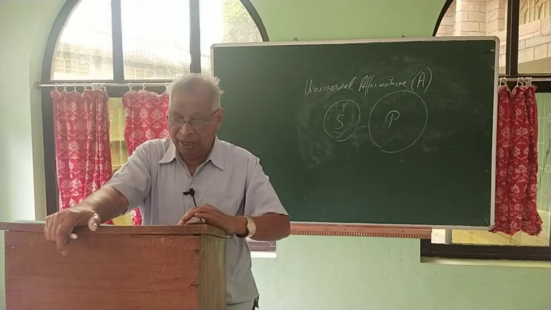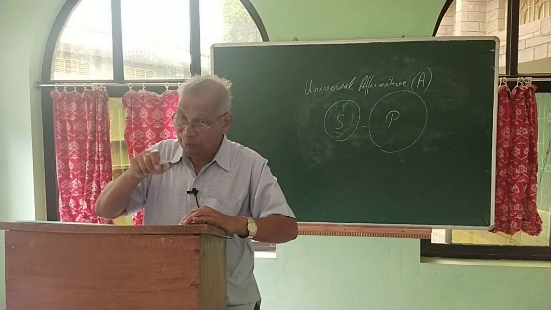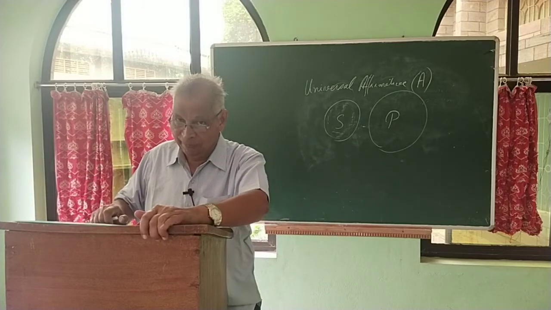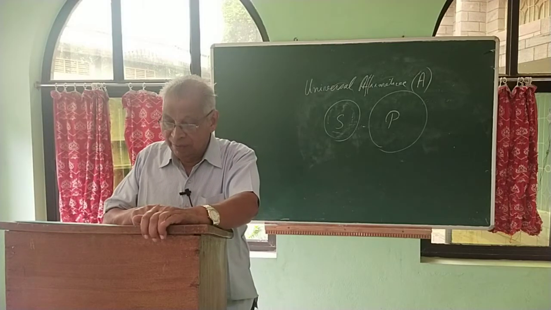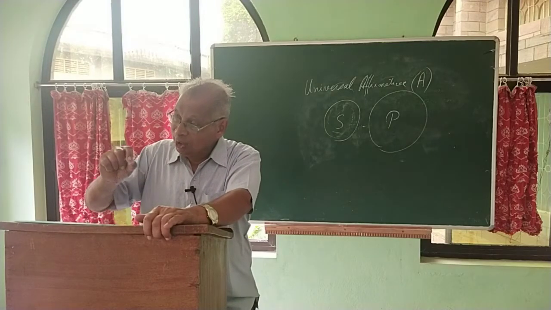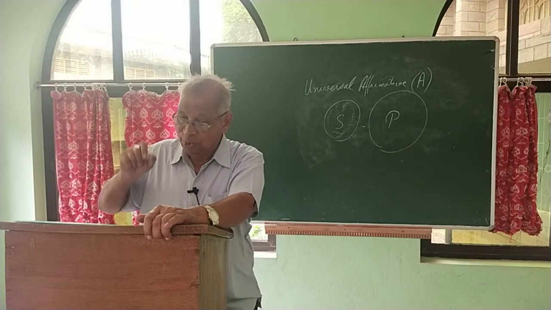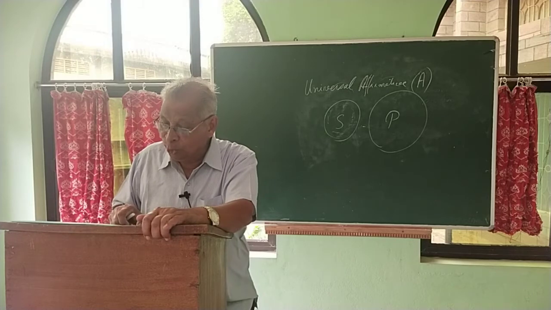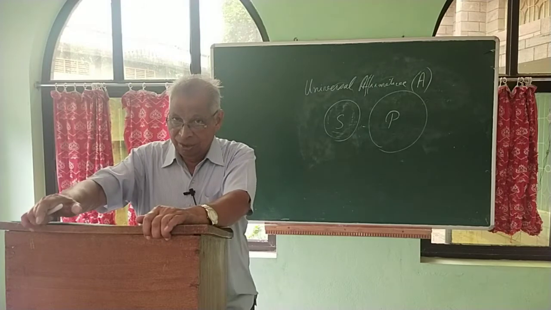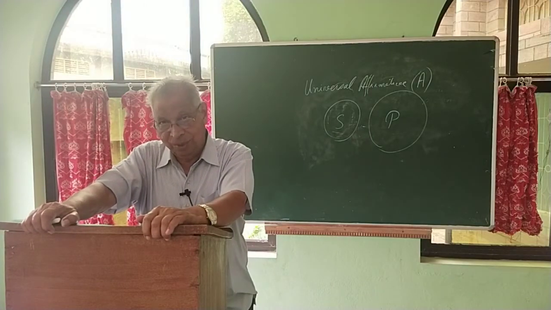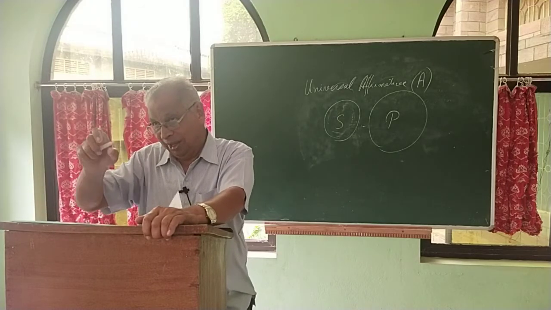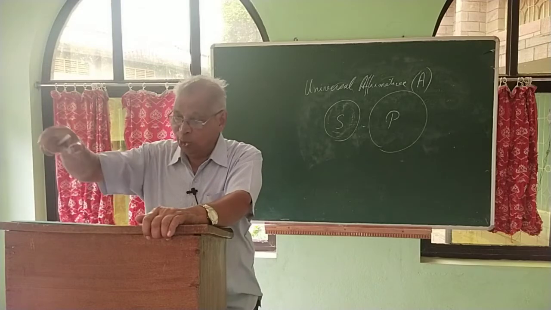All men are creatures. Here all men is universal, because it includes everyone in that group of human beings. And every man can learn dancing. Every man includes all the human beings. Therefore, it is universal. Any educated man knows logic. Any educated man means all educated men know logic. So, although it is expressed differently, the meaning is all, referring to every individual of that group.